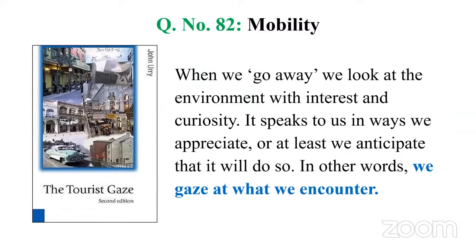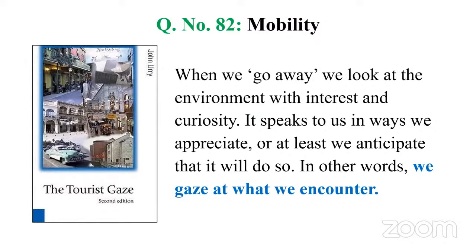So that is the tourist gaze, and this happens because of mobility. In this age, we can move from one place to another. In a similar way, the Europeans visit third world countries like India or Pakistan or Sri Lanka or any other place for that matter, and when they come here, their gaze is like a tourist gaze. They objectify it.